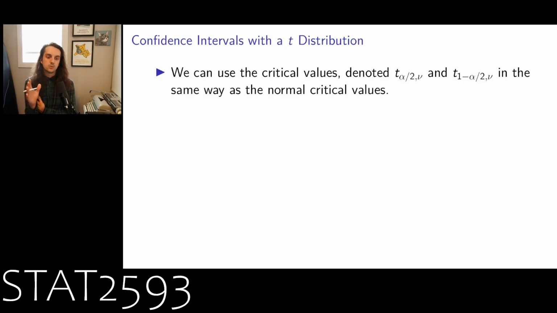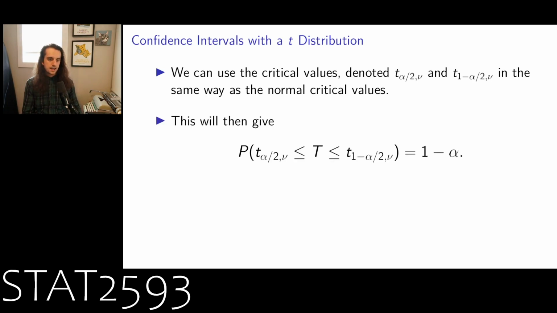Now, we can still denote the critical values from a t-distribution. They are going to be different than the corresponding critical values from the normal distribution, but you can think of them as being equivalent, right? And so we can get the alpha over 2 or the 1 minus alpha over 2. And here, it's also going to depend on the specific number of degrees of freedom, right? And if we find those, what we would still find is that the probability that we fall between the alpha over 2 and the 1 minus alpha over 2 is going to be 1 minus alpha, right?